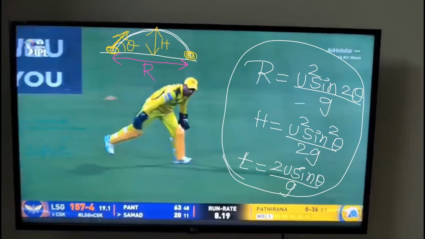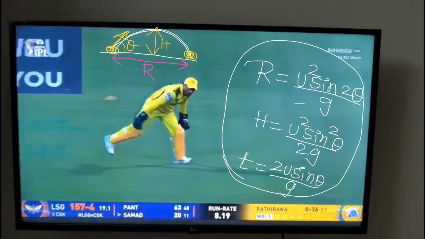Now tell me, what is u? Tell me first, what is u? Initial velocity. The initial velocity with which he is throwing, correct or not? What is h? Maximum height. Theta is the angle of projection. And t is time. How much time it takes from the starting position to landing? Clear or not?